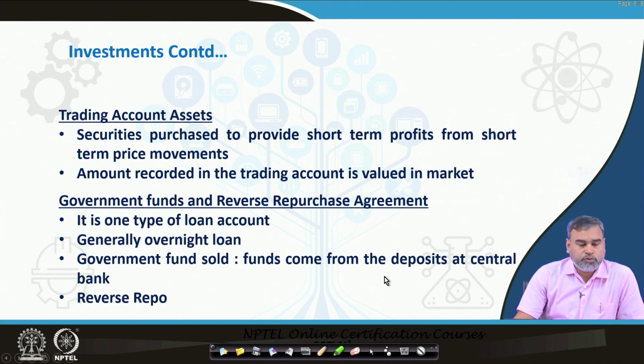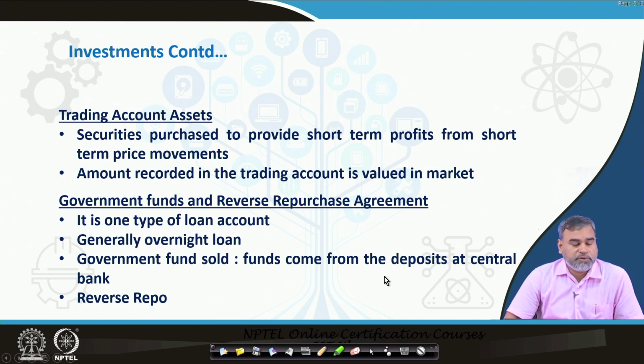Then we can move towards the other type of investment that commercial banks make. Commercial banks can also invest in the stock market, or in equity. That is why they have a trading account, and securities purchased through this channel provide certain profits from price movements because of market fluctuations, because of the demand and supply forces of the security.